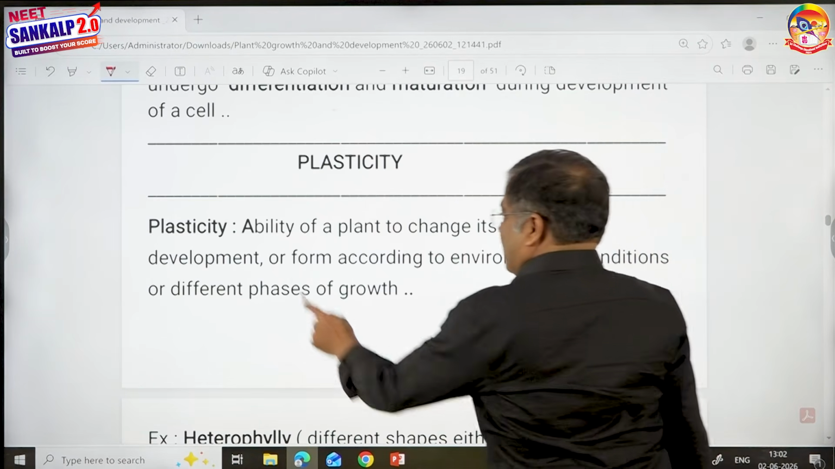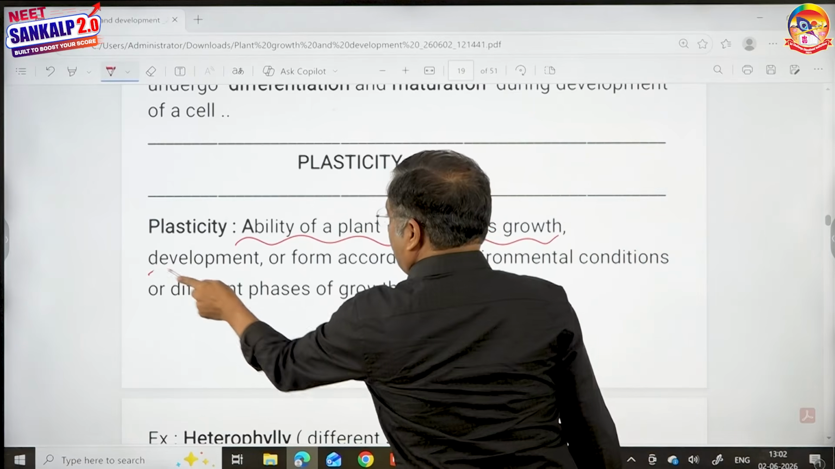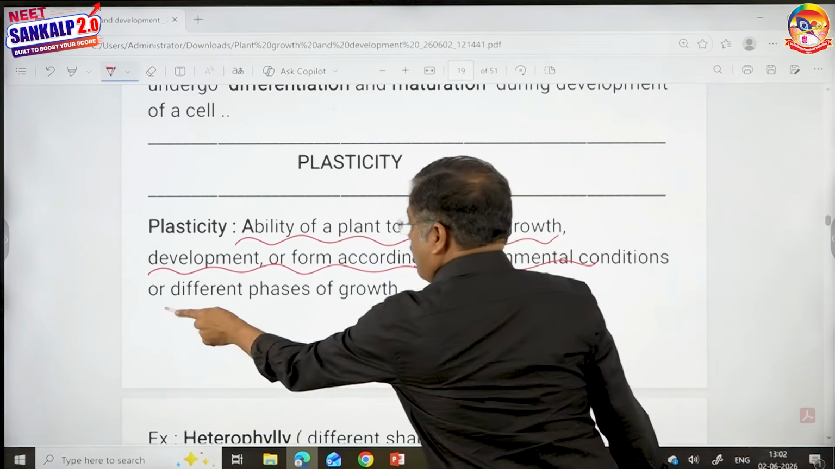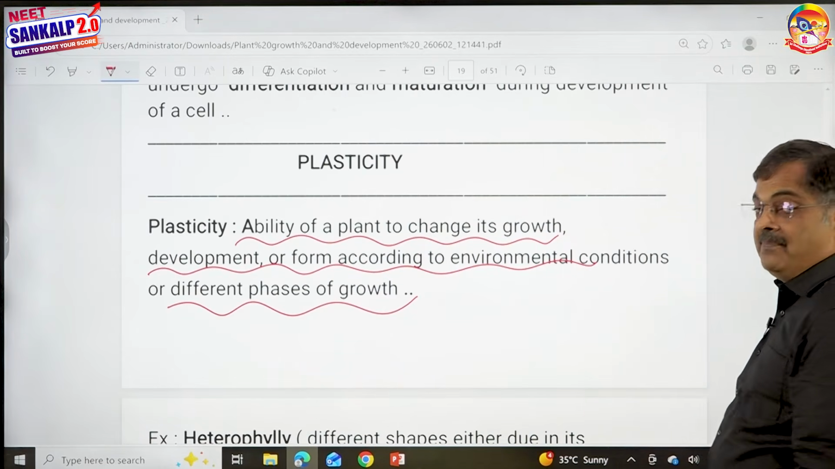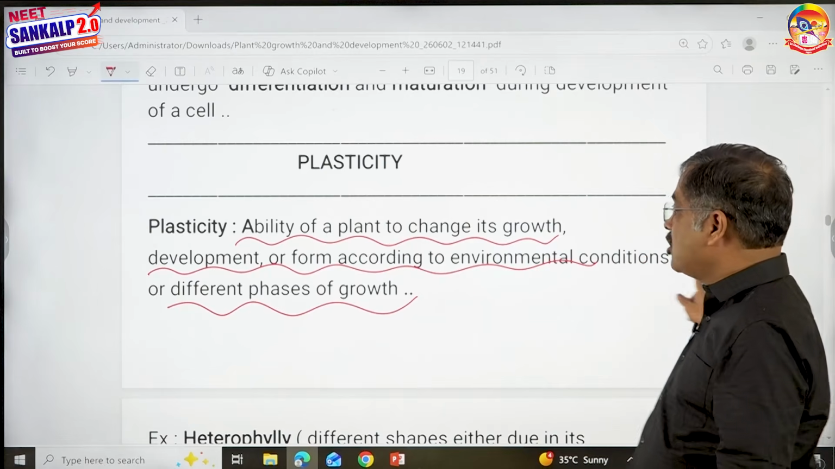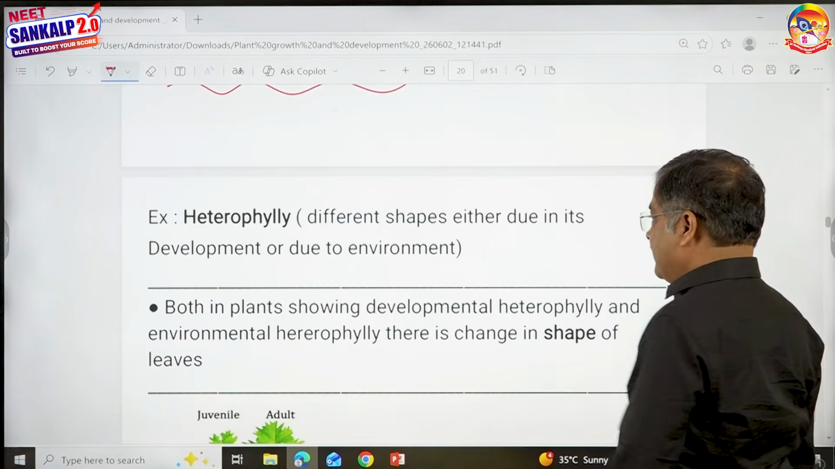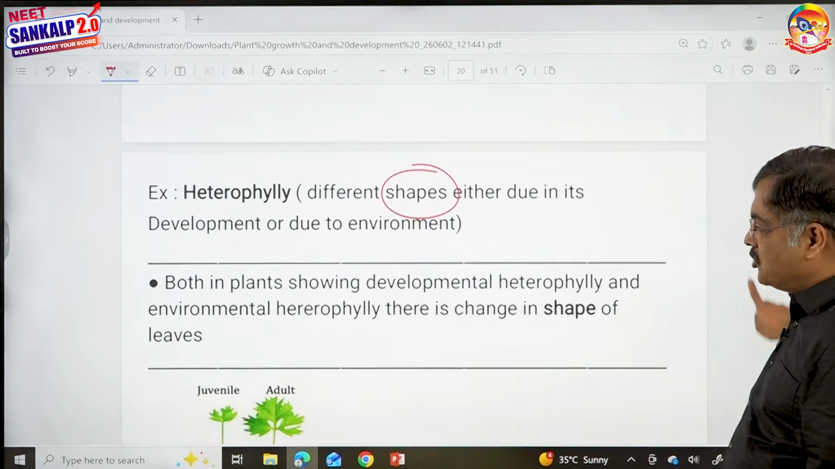What is the meaning of plasticity? Ability of a plant to change its growth, development or form according to environmental conditions or different phases of growth. That is said to be plasticity. Ability of a plant to change its growth and development process. A wonderful example for that is heterophily: different shapes, either due to its development or due to environment.